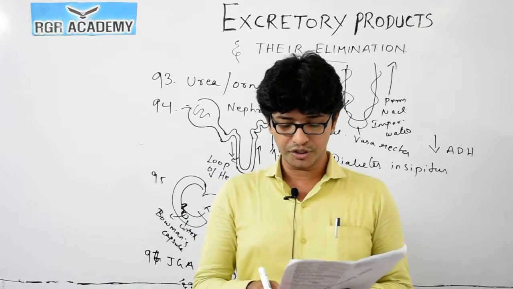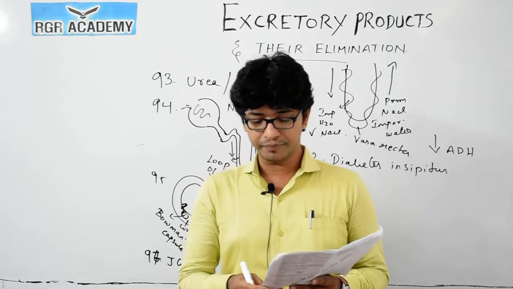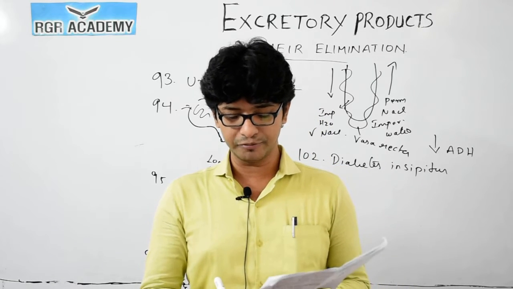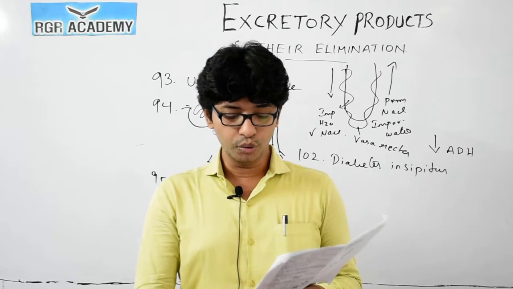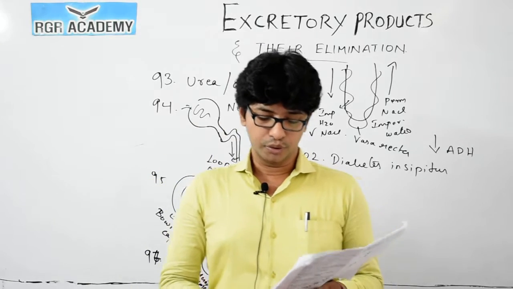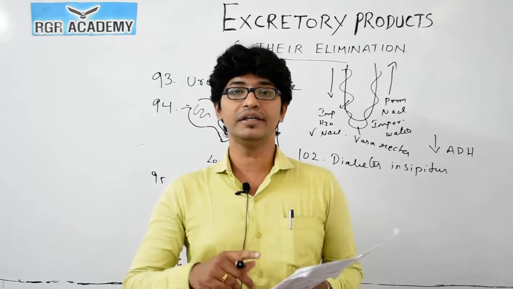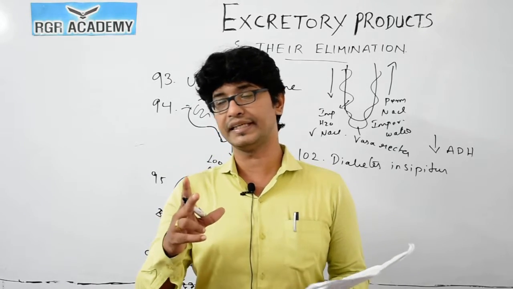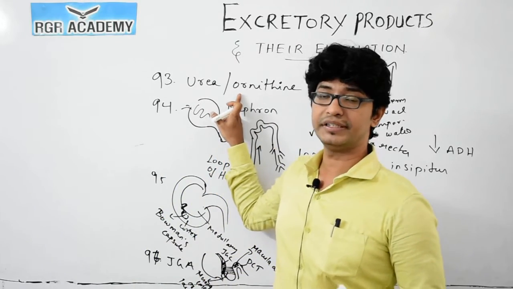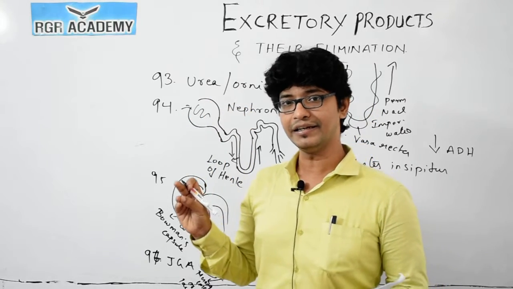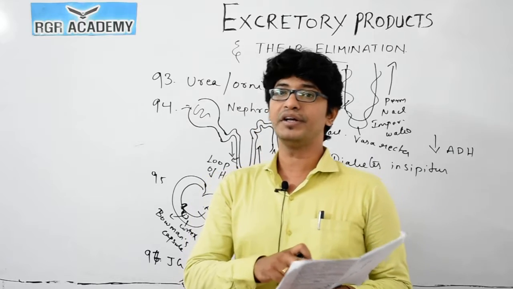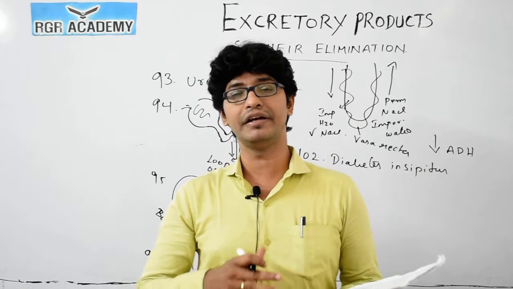Question number 106. The excretory material of marine bony fish. This is the second time we are getting the same question. The excretory material of bony fishes is urea. Where do you see the ammonia? Go back to the ornithine cycle we first discussed in the very beginning. What's happening in the ornithine cycle? Ornithine and citrulline are getting formed. Having this in mind, the ammonia is getting converted to urea and this goes to the blood.